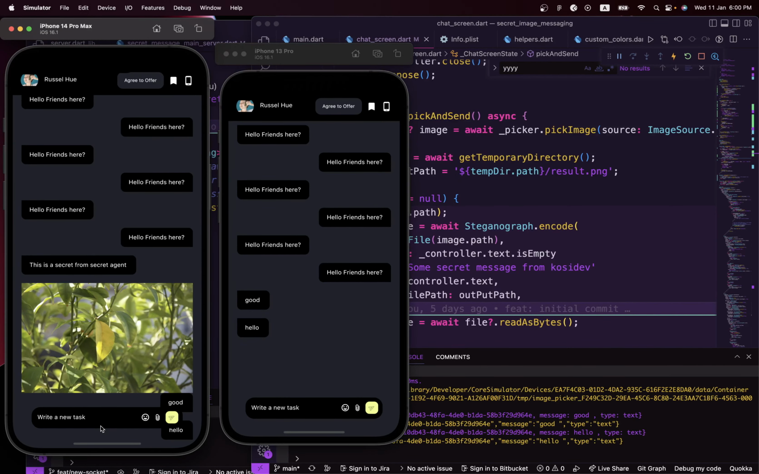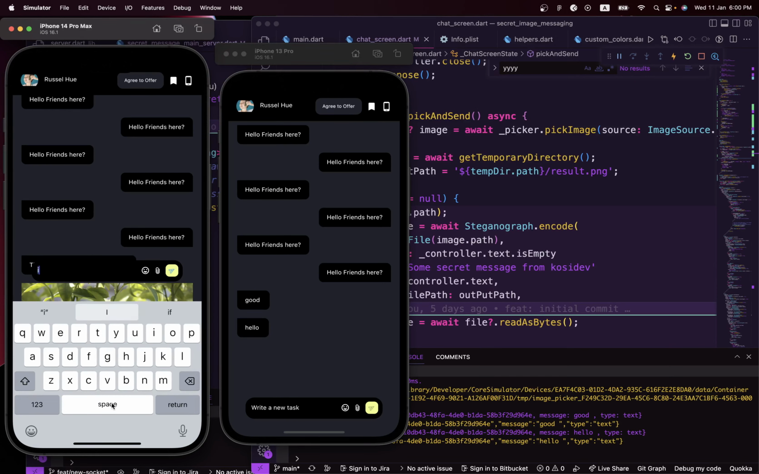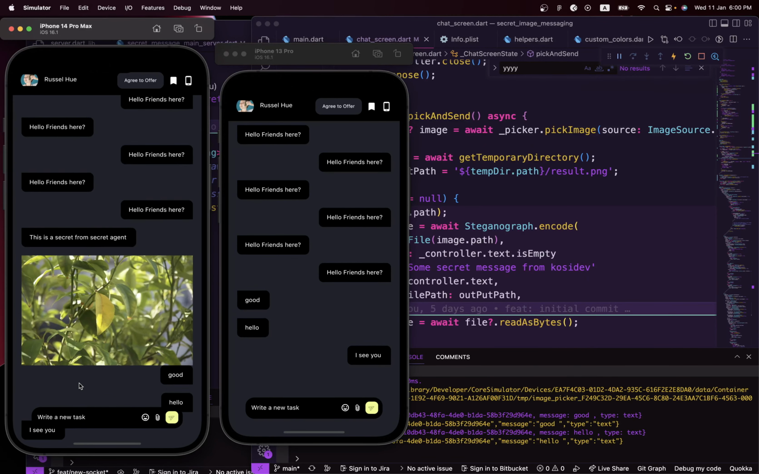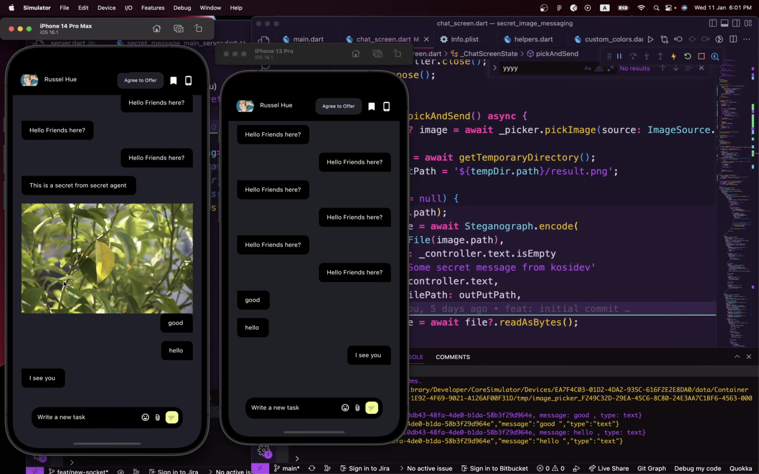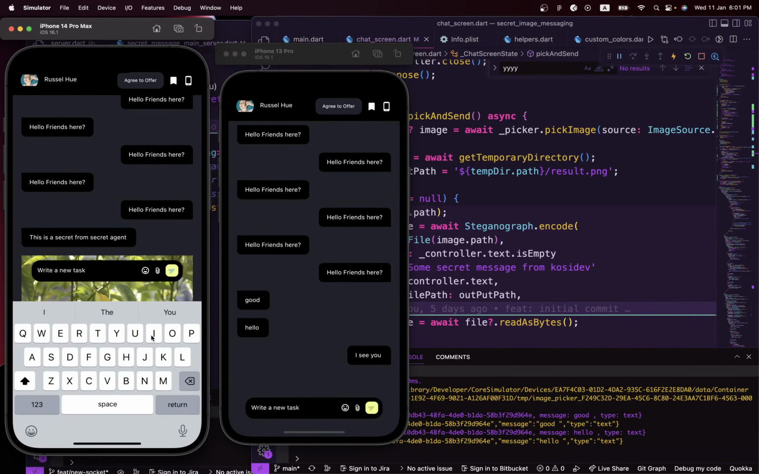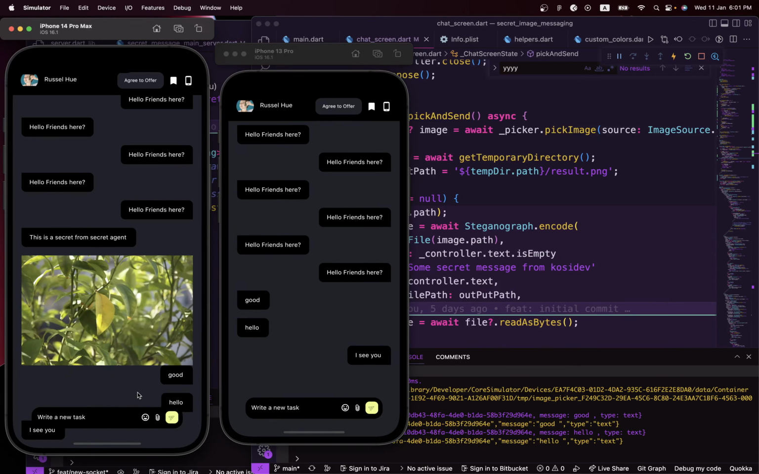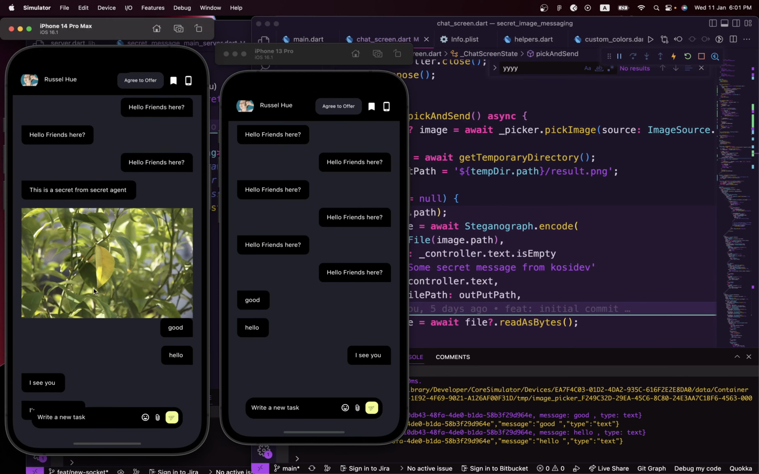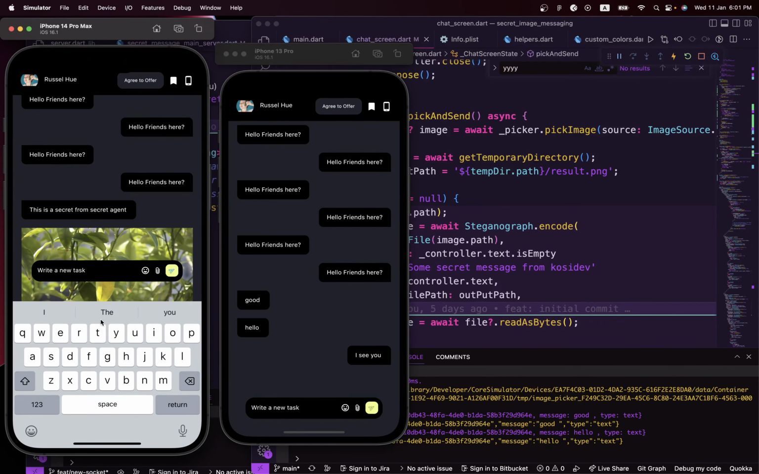Now we need to reply back to the user. So I'll say, I see you. Our message is being sent to them, they can see it, I see you, and the message is also showing up here. I can go further, just writing some stuff. I'm coming over. Send that message. This didn't receive it at the moment, so that means the message was lost within the socket.